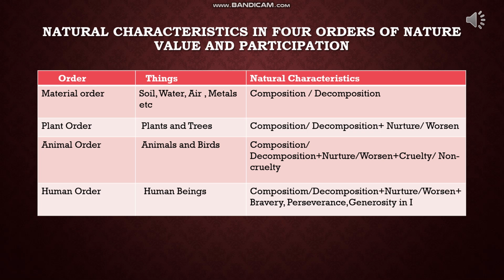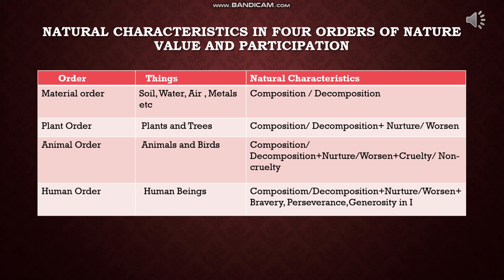And the fourth order, that is human order, has composition, decomposition, plus nurture, worsen, and there is one more thing: I is there, meaning self is there, which includes bravery, perseverance and generosity.